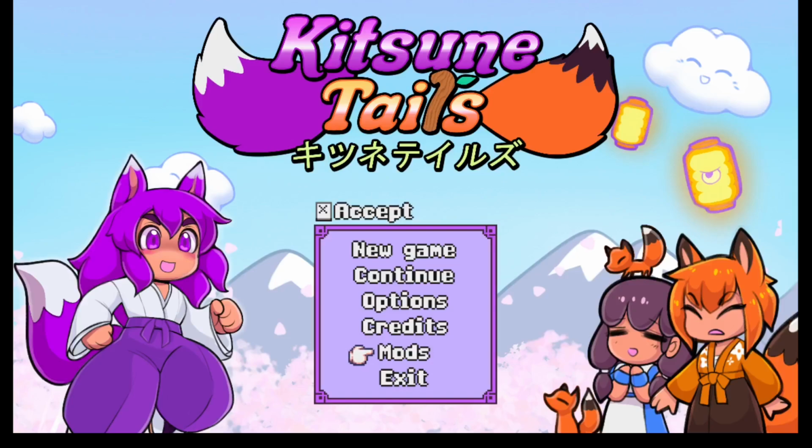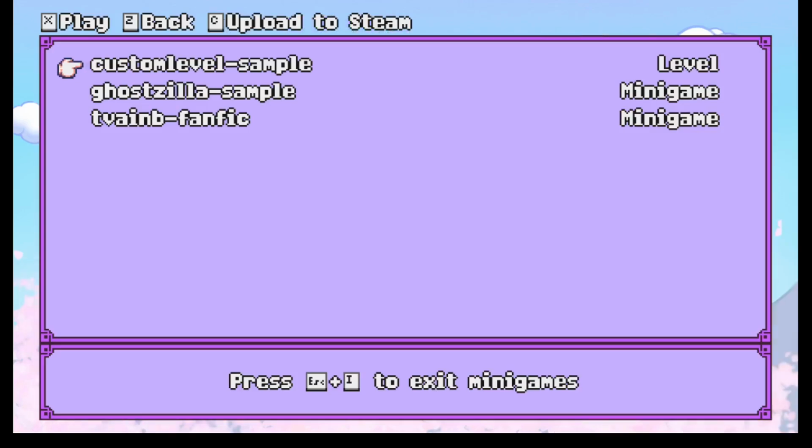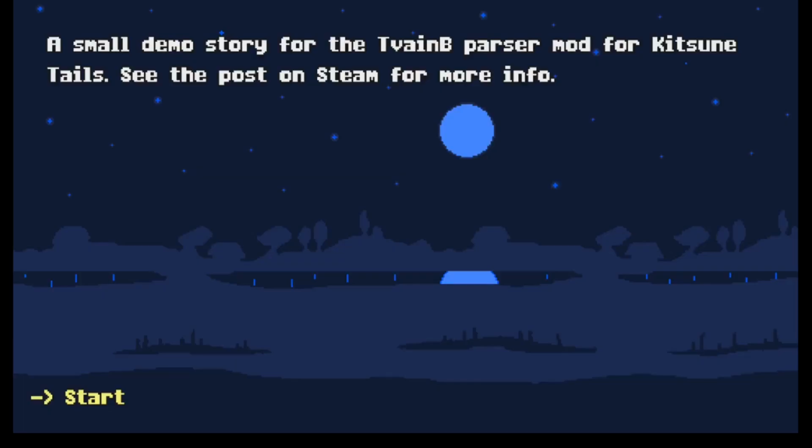Anyway, enough waffling. So Kitsune Tails, I'll show you first what I've got of what I created as a demonstration. It is very bare bones. There's one background and there's just text, portraits and replies, but the code is fairly understandable. The idea is not as a drop-in thing to just use, even though you can if you want to. The idea is to use it as a starting off point for making your own thing.